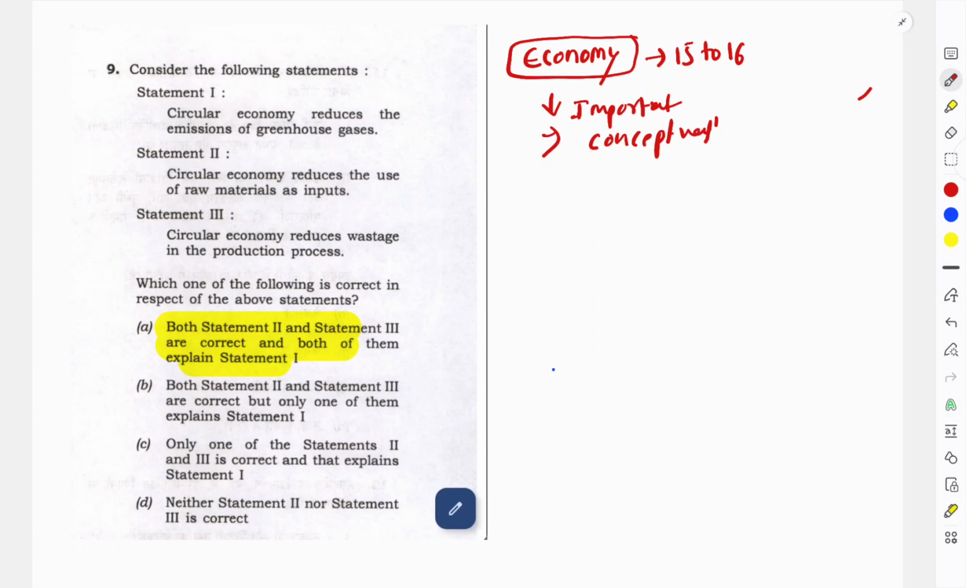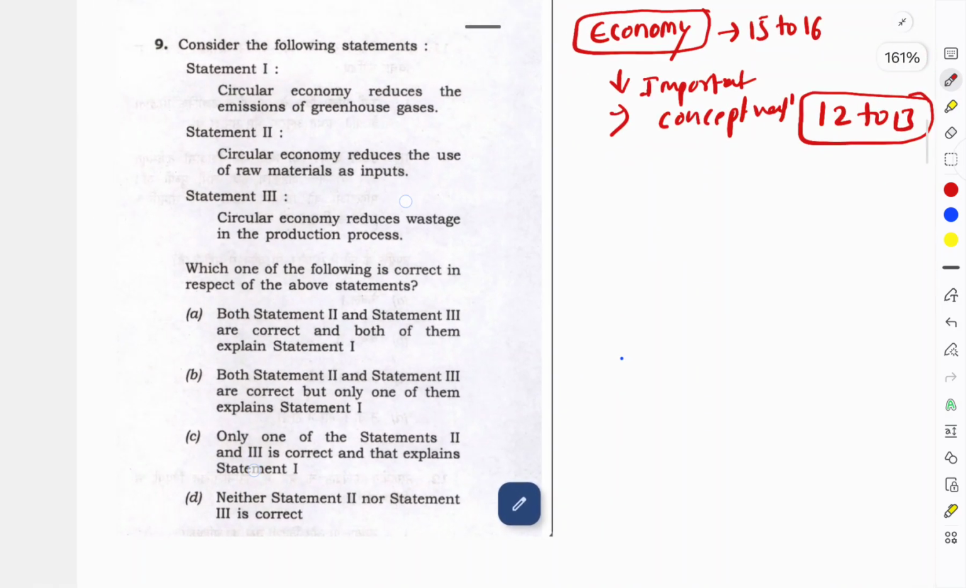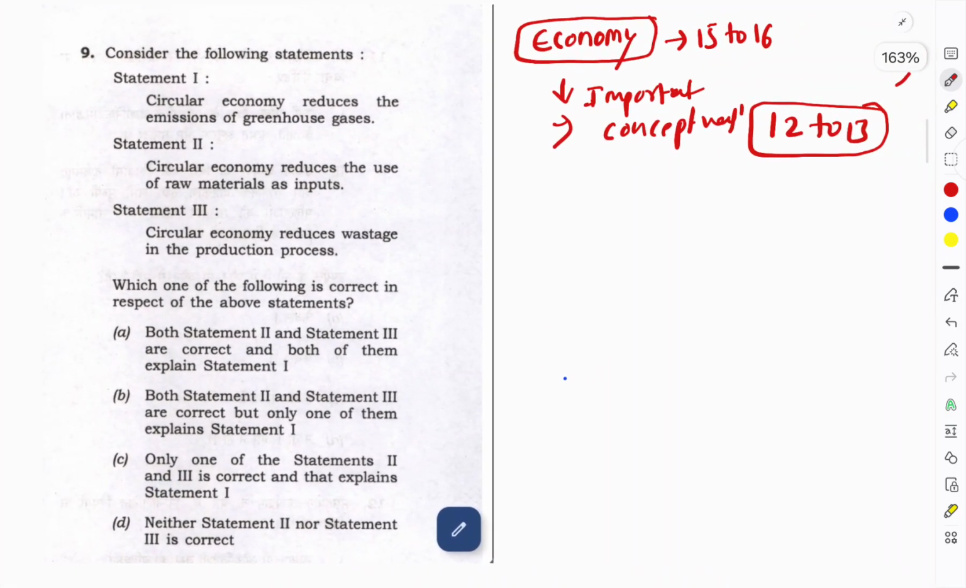So 15 questions came from this section, and if you get at least 12 to 13 questions correct, then your score will be jumping like anything. So there is a high probability to clear the prelims. So in this section, first look at this question. You don't require that much knowledge to solve this question. If you have a basic understanding, you would get it correct.